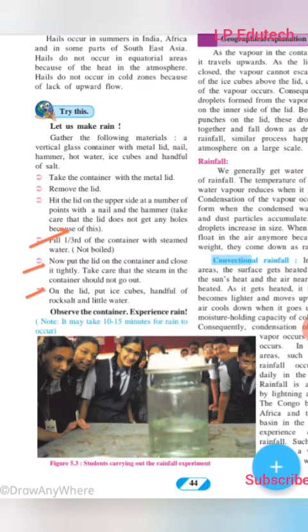On the lid put ice cubes, a handful of rock salt and a little water. This is what you are going to keep on the top, that is on the lid. Observe the container and experience rain. Now it may take 10 to 15 minutes for rain to occur. Now what will happen here?